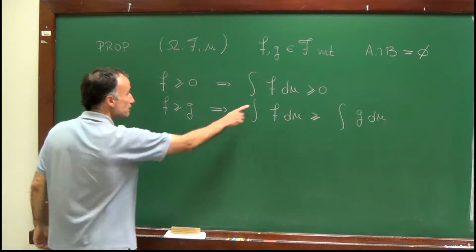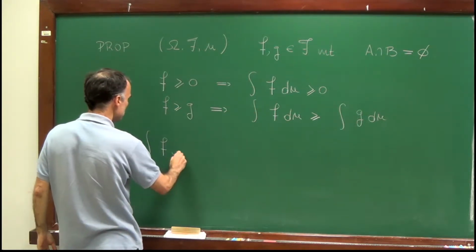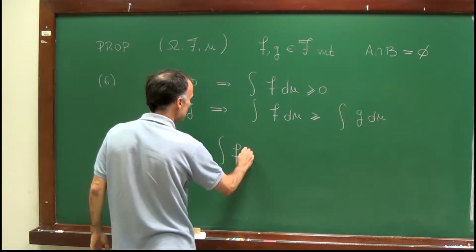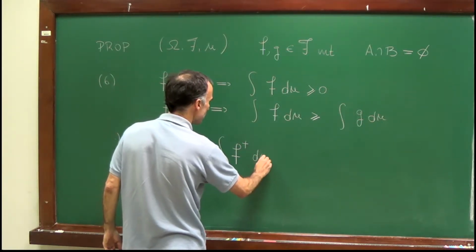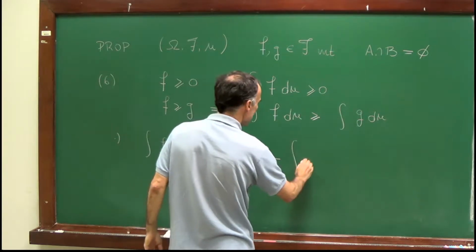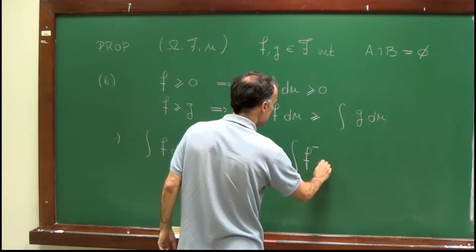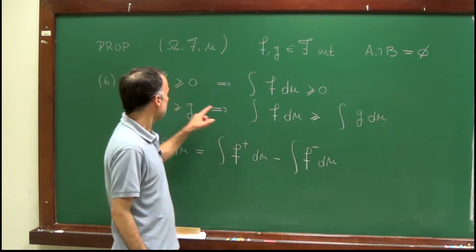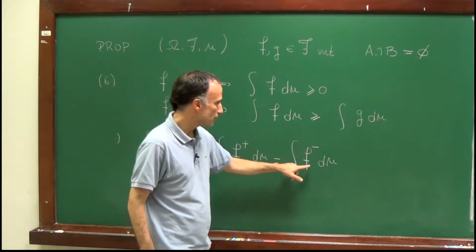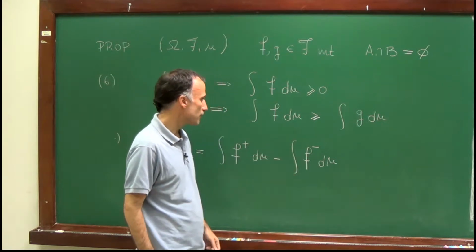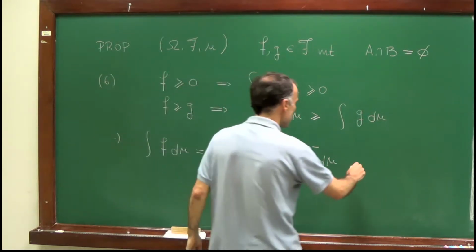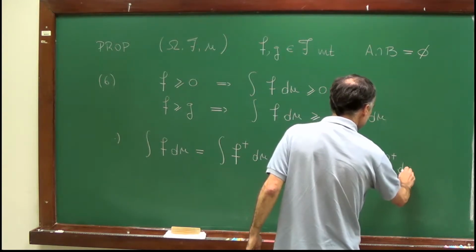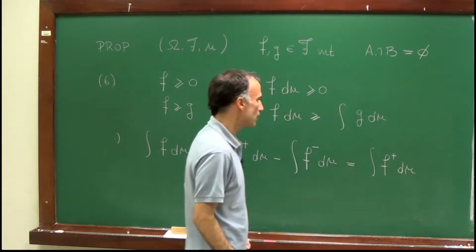Well, by definition, the integral of f is equal to the integral of the positive part of f minus the integral of the negative part of f. But f is non-negative, so the integral of the negative part of f is equal to 0. So this is equal to the integral of the positive part.